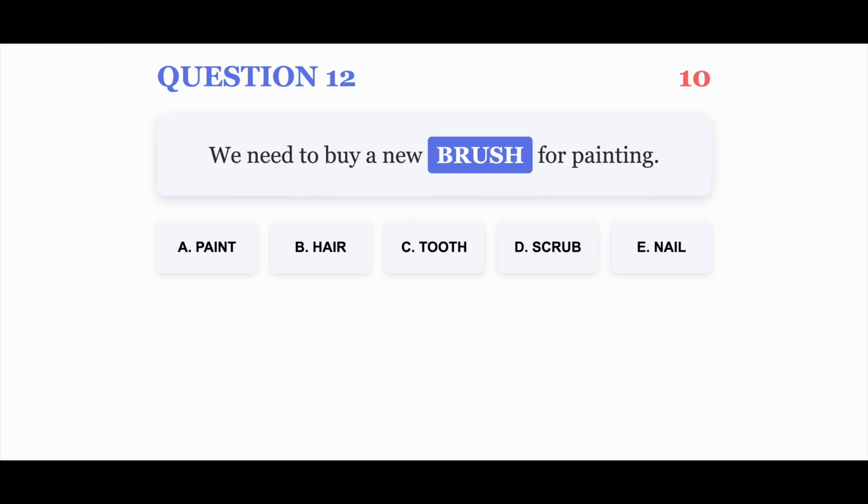Question 12. We need to buy a new brush for painting. Your options are A. Paint, B. Hair, C. Tooth, D. Scrub, E. Nail. You have 10 seconds.